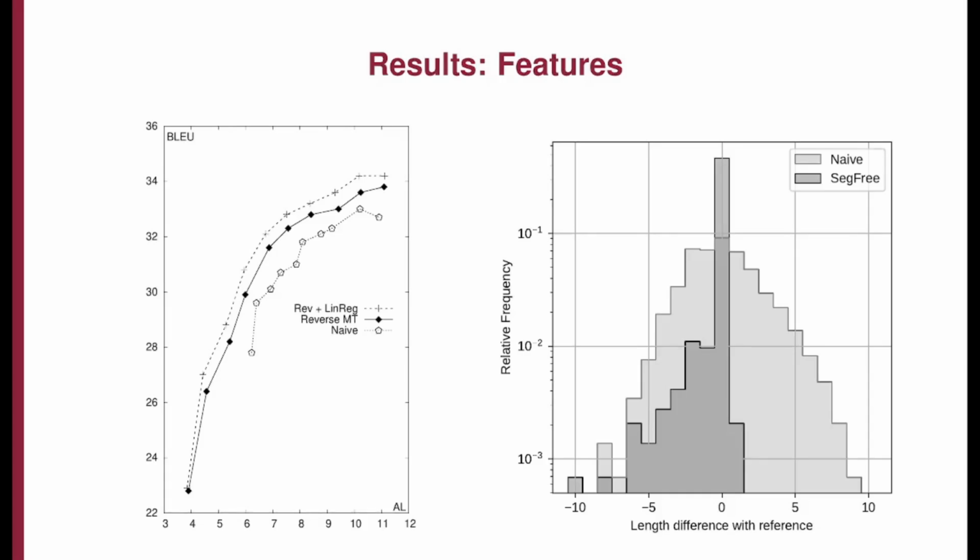As for results, we first present our findings on feature exploration. On the left, we can see how a combination of our previously mentioned features improved greatly with respect to the sliding window naive approach in both latency and quality metrics. On the right, the presented log-scale histogram shows how our approach significantly reduces overgeneration and undergeneration. It's reflected by the frequency of length differences of outputs with respect to gold segmentation.